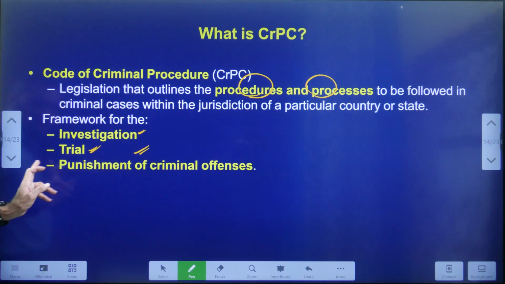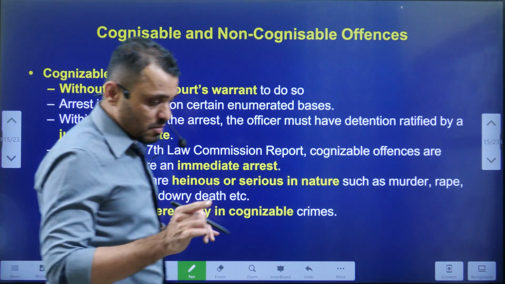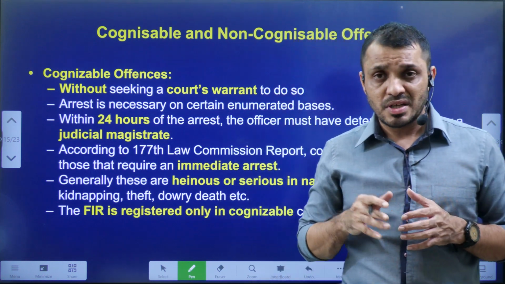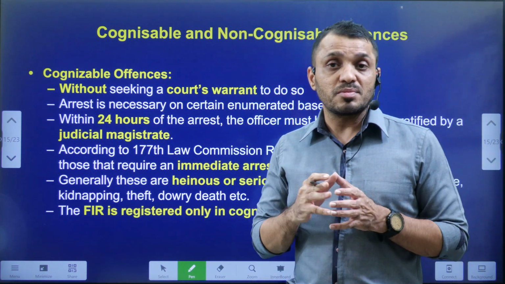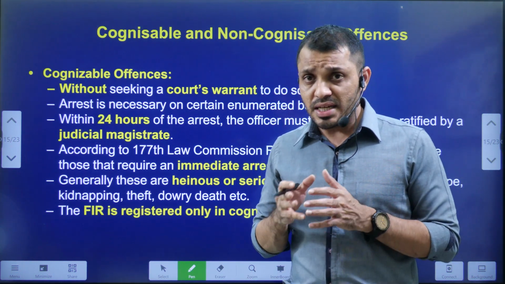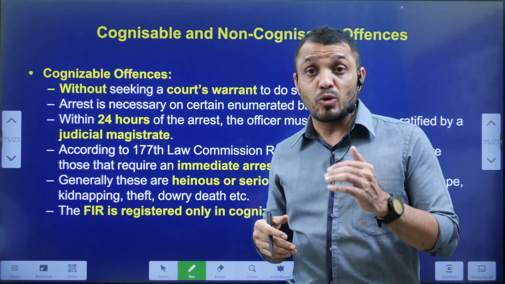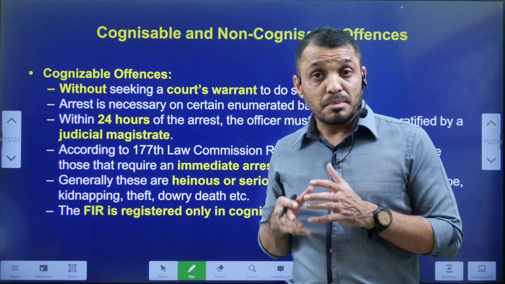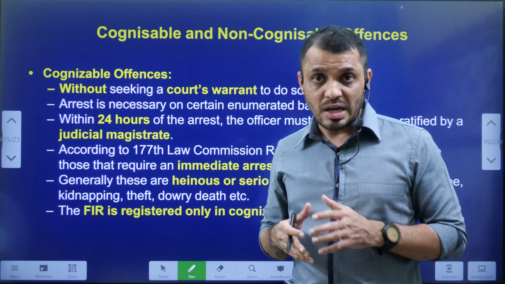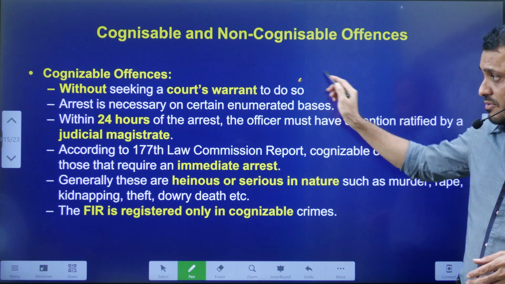Punishment in detail, CrPC. Next, cognizable offense, non-cognizable offense. Remember students, cognizable offenses are generally serious in nature, heinous crimes. In a cognizable offense, the police officer does not require a warrant. Without a warrant, they can arrest persons. Generally, cognizable offenses are offenses where punishment will be more than 3 years. And bail also cannot be given by the police officer. So, station bail cannot be given to the person who was arrested under a cognizable offense without warrant.